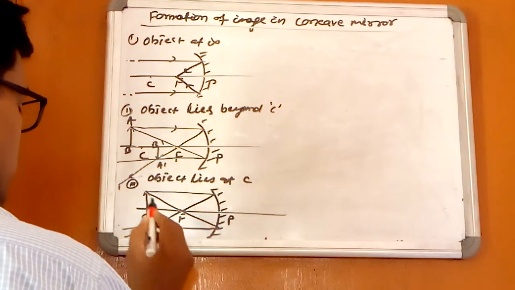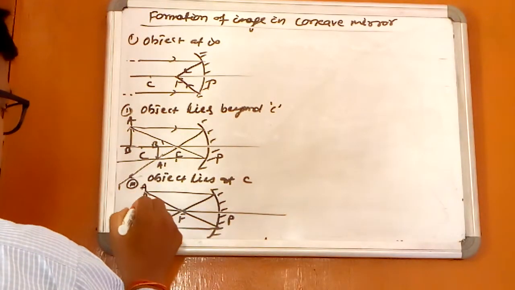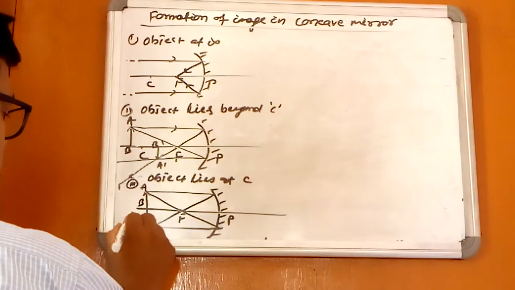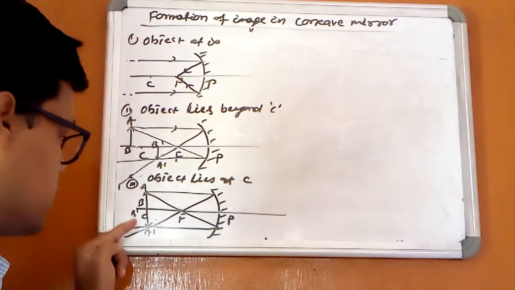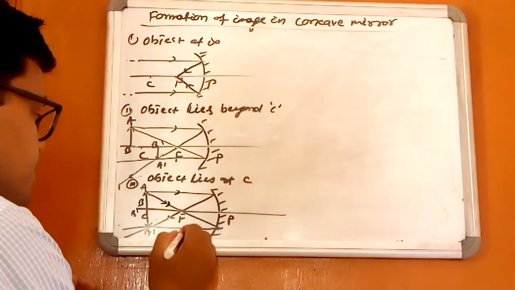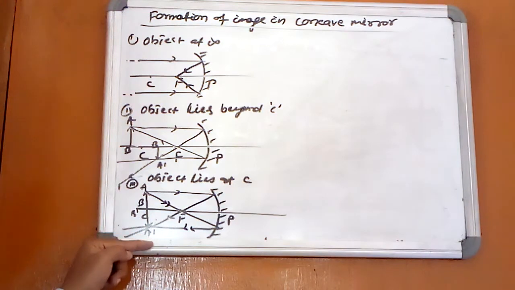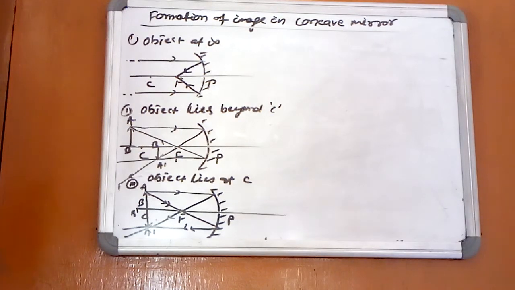They intersect here. They exactly intersect at C. This is the object and this is the image. So here the image is formed at the center of curvature. Put the arrow mark. The image is formed at the center of curvature. It is real and inverted and of the same size.